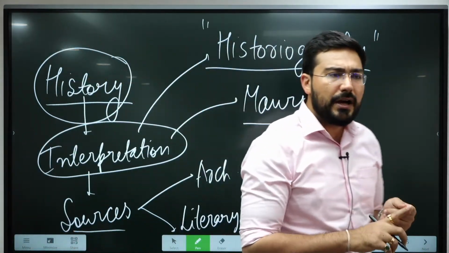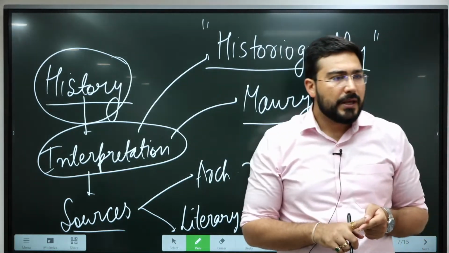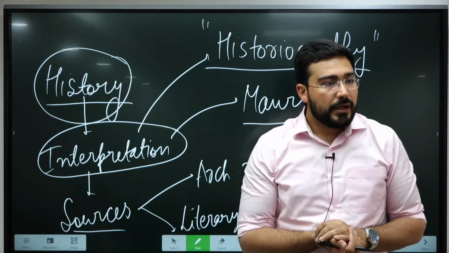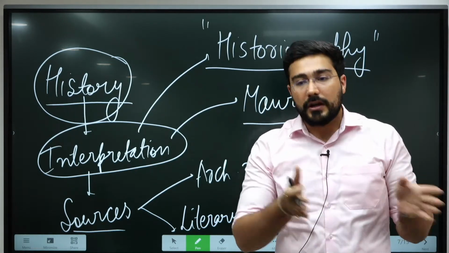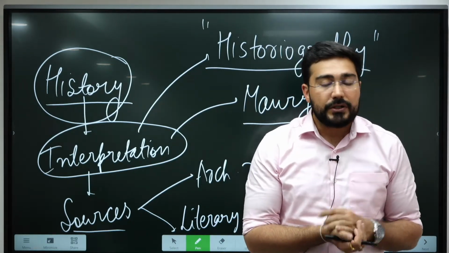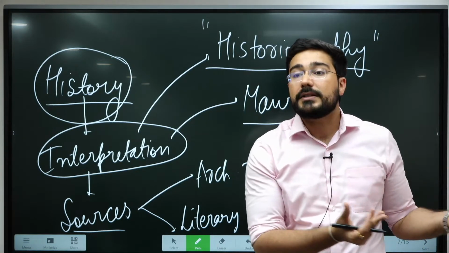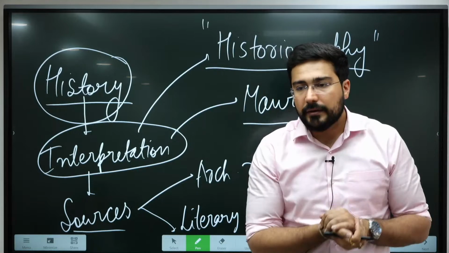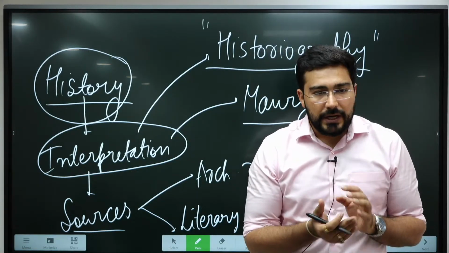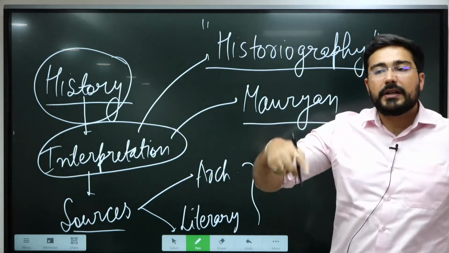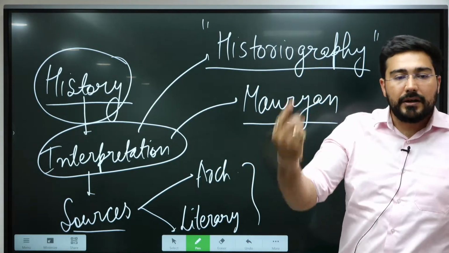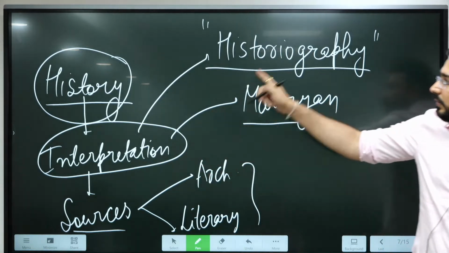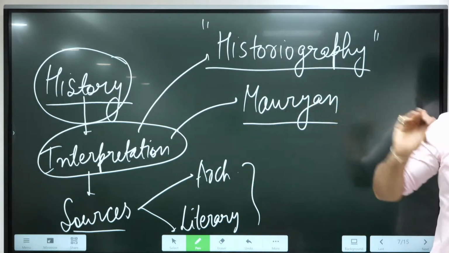Just see your NCERT and see the book of Upinder Singh. Even the book of Upinder Singh was written in 2011-12. It's been 10 years. Now there is a requirement for a new book which can incorporate the research of the last 10 years. Your NCERT, how old is it, written by R.S. Sharma. So that's why the knowledge of history will keep on enhancing and enriching on the basis of the information, and this information will be on the basis of the schools of historiography.